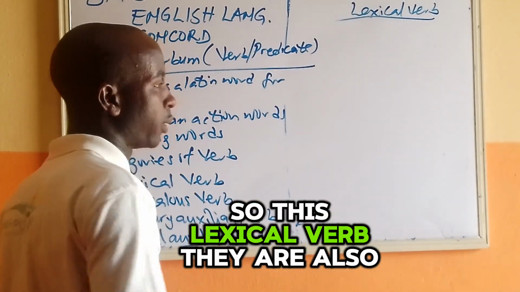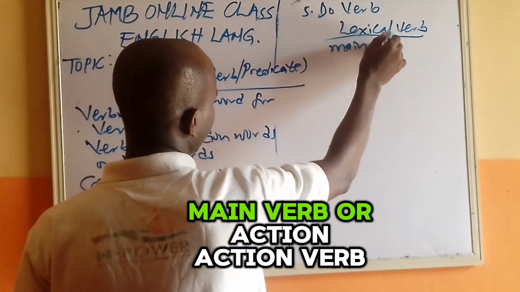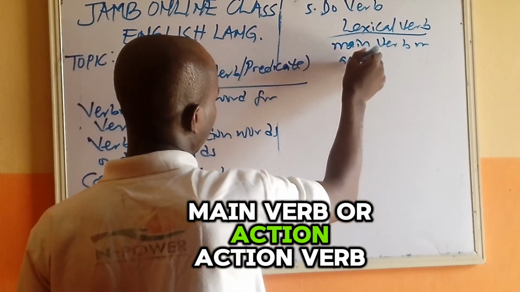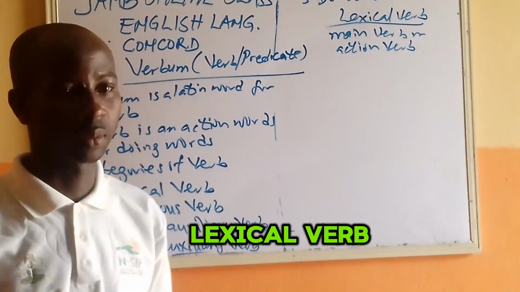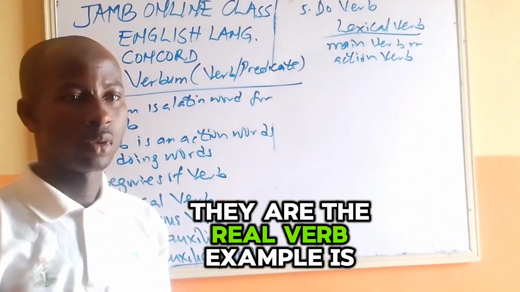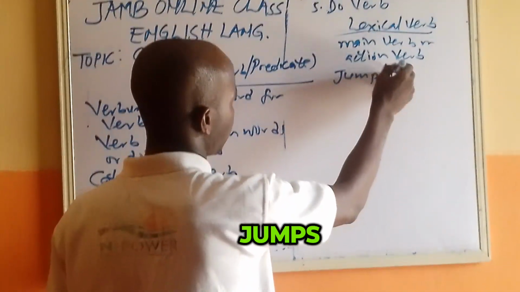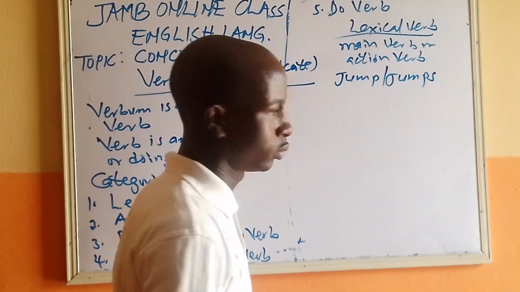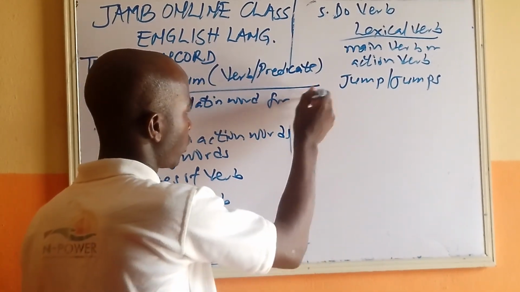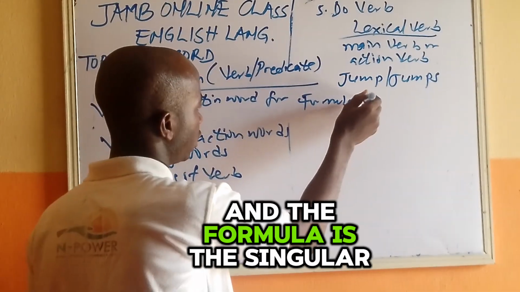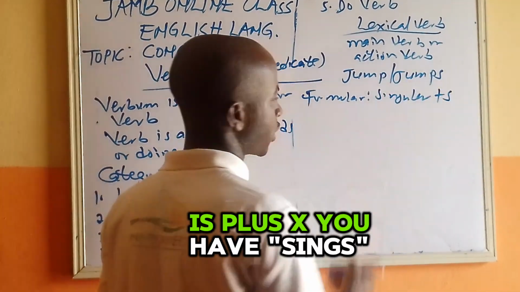So let's look at lexical verb. This lexical verb is also known as main verb or action verb. When you hear lexical verb, they are the real verb. Examples are: jump, jumps. The lexical verb has a formula, and the formula is that the singular verb is plus s.